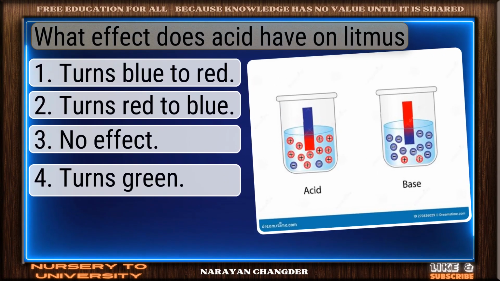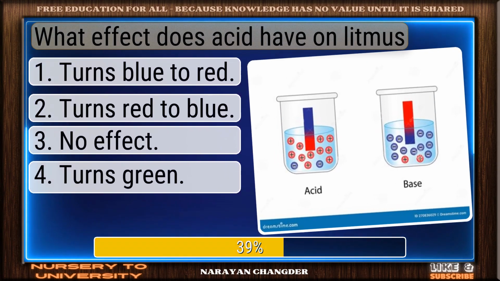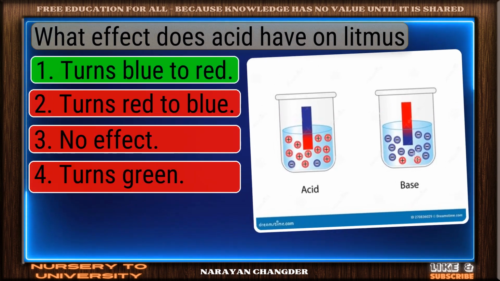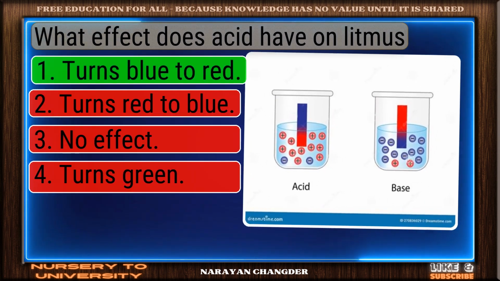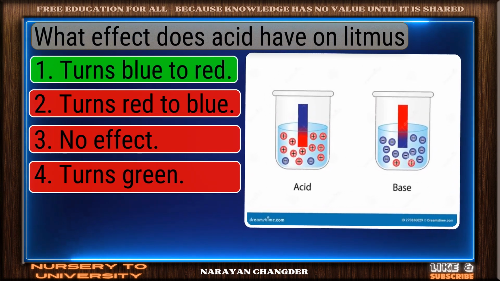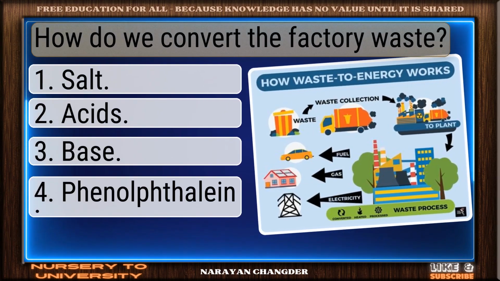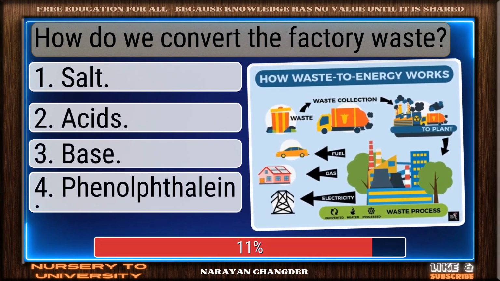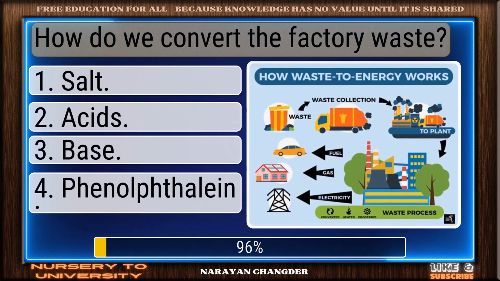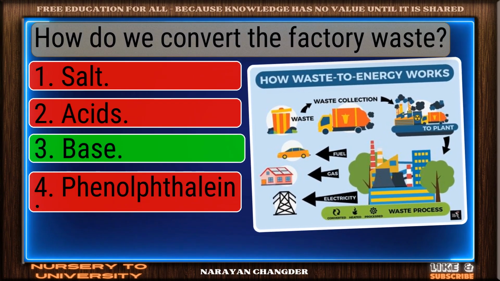What effect does acid have on litmus? Sharp thinking. Turns blue to red is the right choice. How do we convert the factory waste? You chose base, and it is correct.